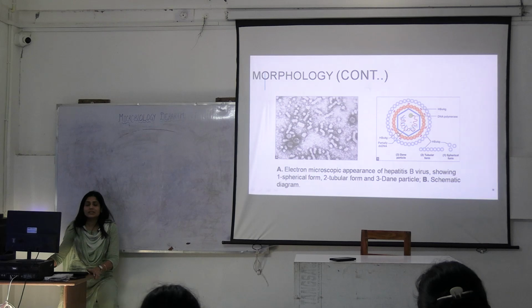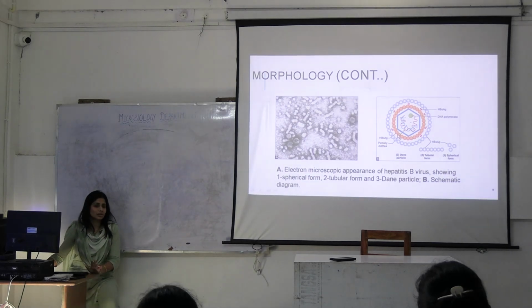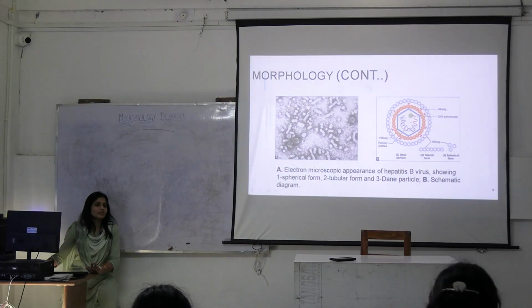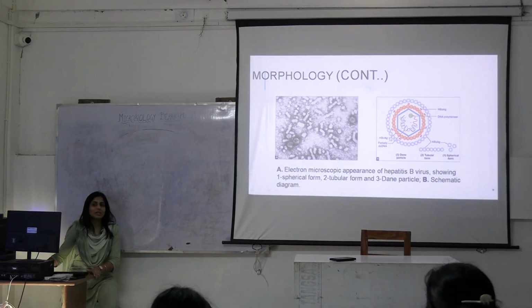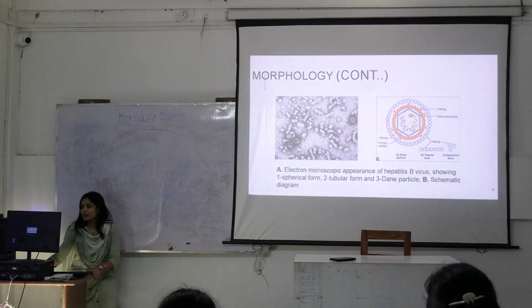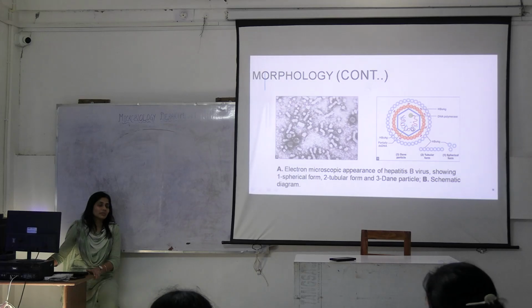And then there is something called hepatitis B core antigen. This antigen does not get released in the blood. So this is seen in hepatocytes, but it is not released in the blood. So what kind of antigens are you able to test in blood serum?